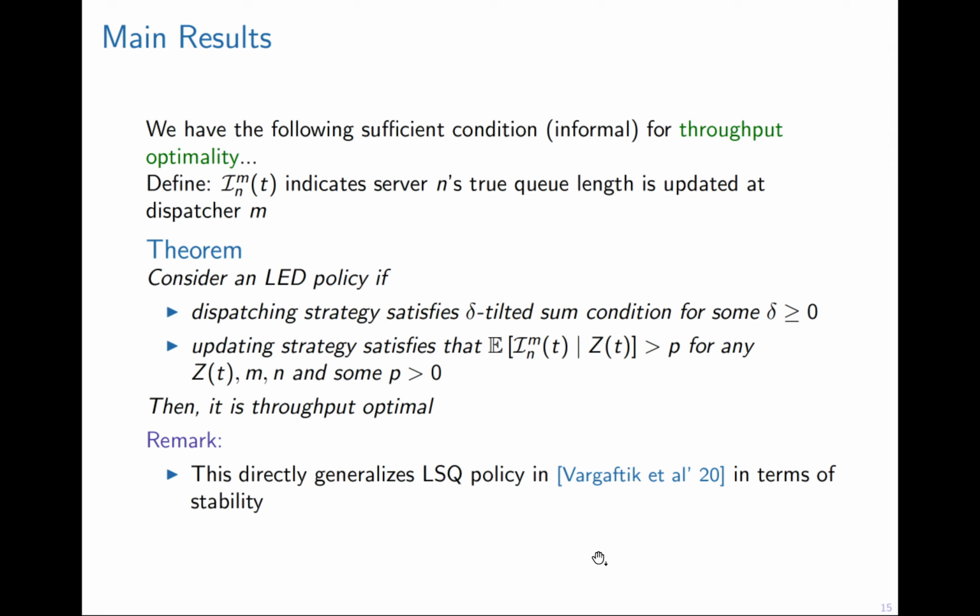Here are our main results. First, stability and supernormality. We use the indicator function I_MNT to indicate that server N's queue length is updated at dispatcher M. Consider any AED policy. If the dispatching strategy satisfies the delta tilted sum condition, and the updating strategy satisfies this condition, which means that there is a strictly positive probability such that for any system state, server N's queue length can be updated at any dispatcher M, then this policy is supernormal optimal.